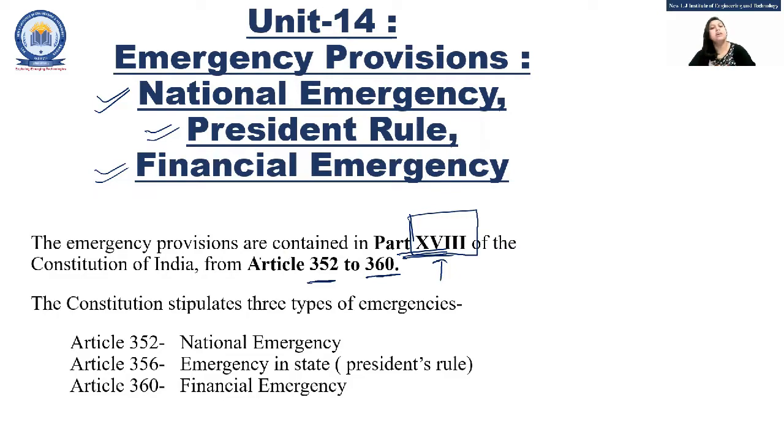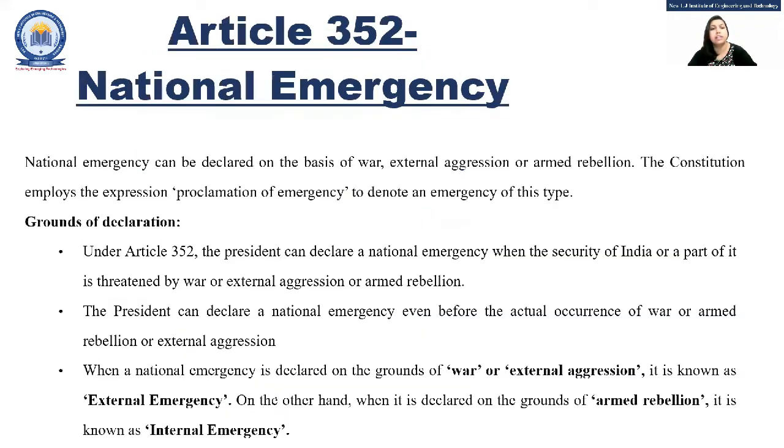So you can see here, the Constitution stipulates three types of emergencies. First one is the national emergency, which can be either internal or external. Second one is emergency in the state. State emergency is also known as president's rule. And third one is the financial emergency. So let us see about that.